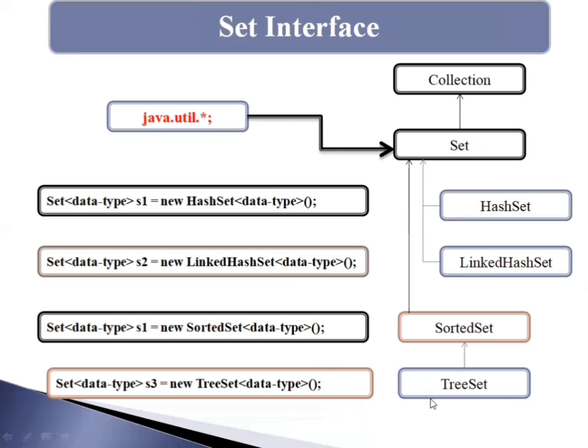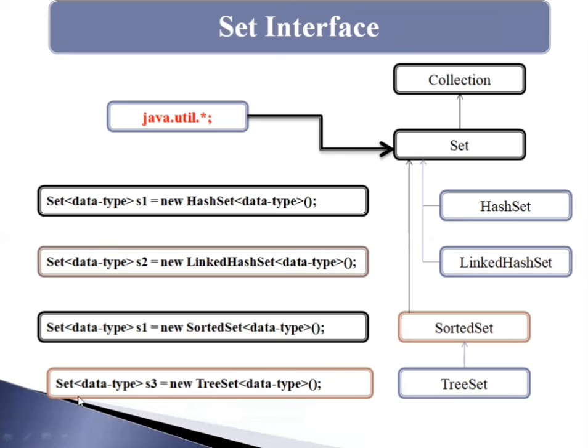Then the TreeSet. The TreeSet class implements the SortedSet interface or Set interface, and it uses a tree for storage, like HashSet. TreeSet also contains unique elements, and when we are using the TreeSet, the retrieval time of elements is quick and fast, and the elements in TreeSet are stored in ascending order by default.